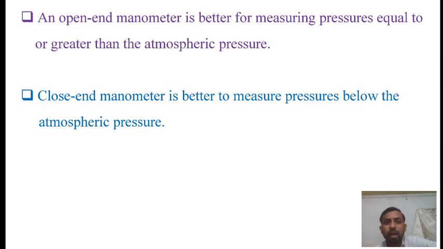It may be noted that an open-end manometer is better for measuring pressures equal to or greater than the atmospheric pressure, while a closed-end manometer is better to measure pressures below the atmospheric pressure.